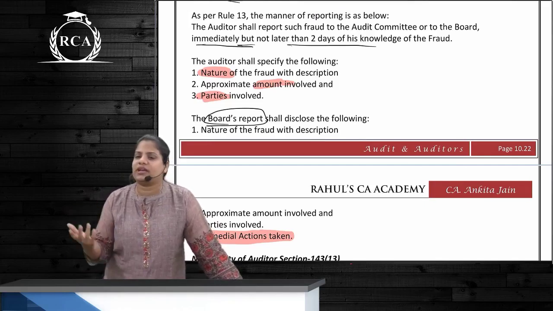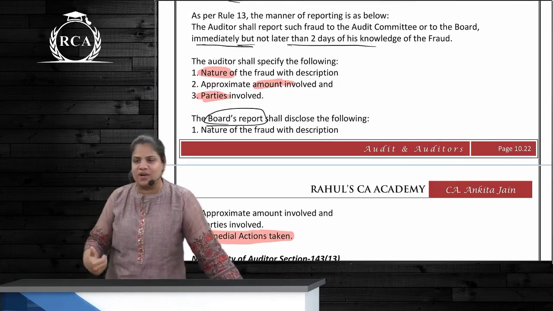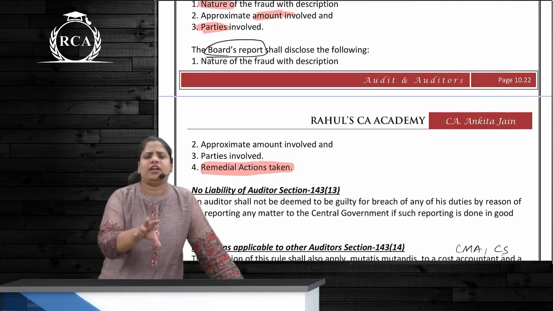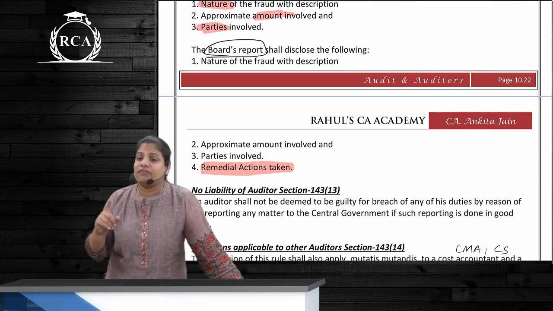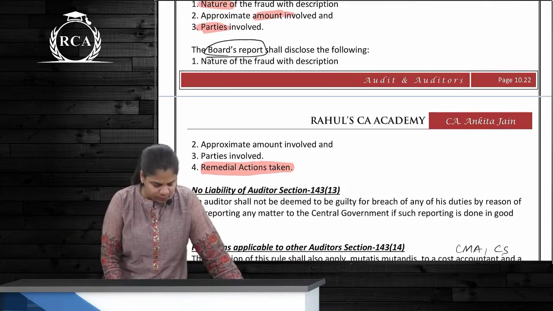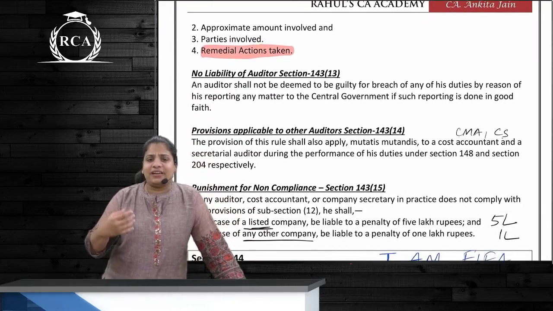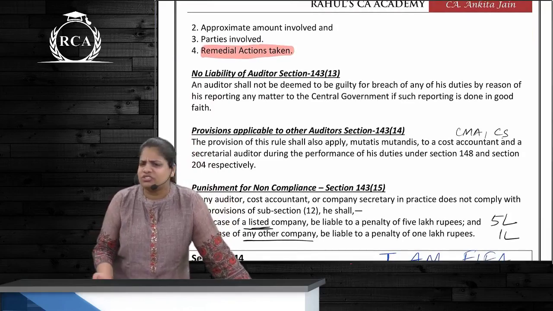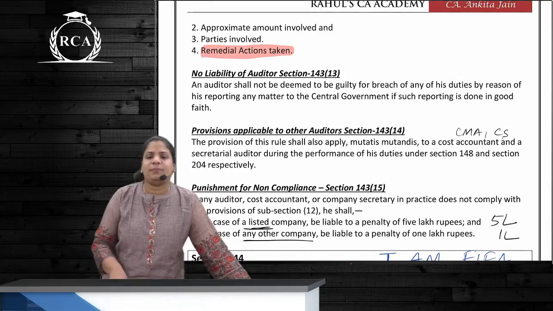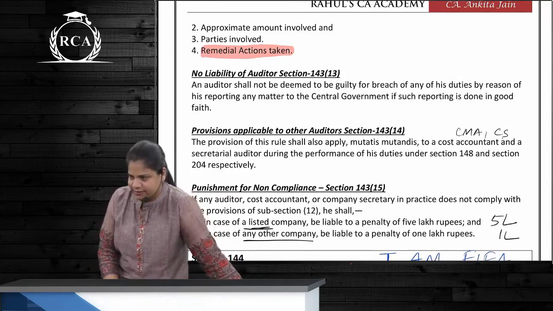The board will see all this, and the board will mention in their board report these 3 things plus one more thing, that is the remedial action taken. So if a particular director has committed a fraud, whether they have removed that director or not, or what other action they have taken, will be specified in their board report. Correct? Suppose the auditor has reported something. The auditor had reason to believe that fraud had happened, but actually fraud had not happened. Is there any fault of the auditor? No, he will not be treated as guilty or deemed guilty of any misconduct or anything. Okay?